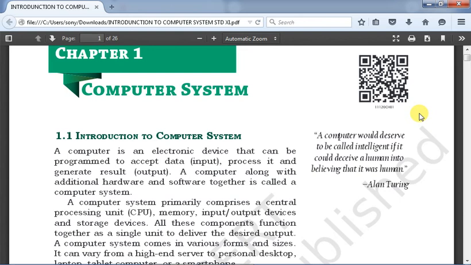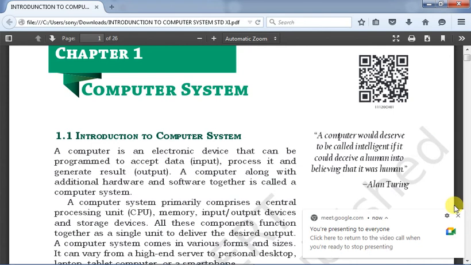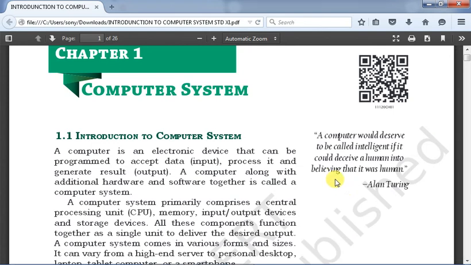Alan Turing has said that a computer would deserve to be called intelligent if it could deceive a human into believing that it was human. But as per our knowledge, the computer is not an intelligent device. It works only on our instruction. Whatever instruction we give, accordingly it will perform the same.